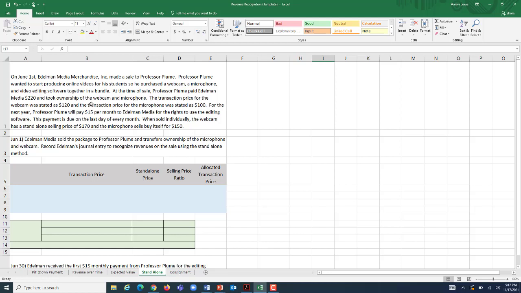When you sell things in a bundle, you have to assign a certain portion of your transaction price to each component of that bundle. So we need to decide how we're going to break down that $220, and we've decided that we're going to assign $120 to the webcam and $100 to the microphone to get to that $220. And then for the next year, Professor Plume is going to pay $15 per month to Edelman Media for the rights to use the editing software. So the thing came in the bundle, but he has a subscription fee. Payment is due on the last day of every month.